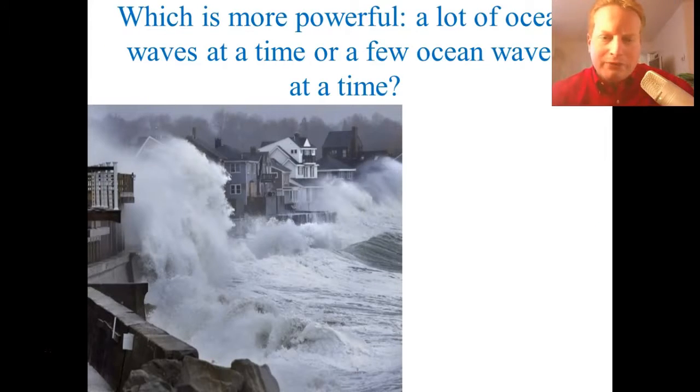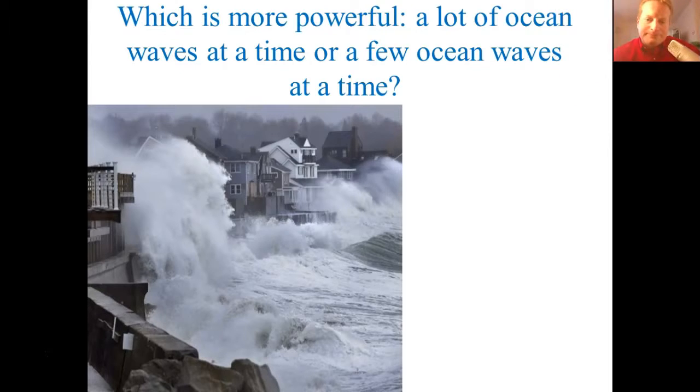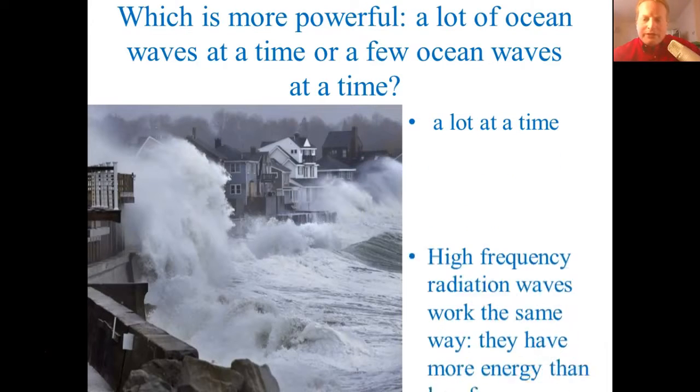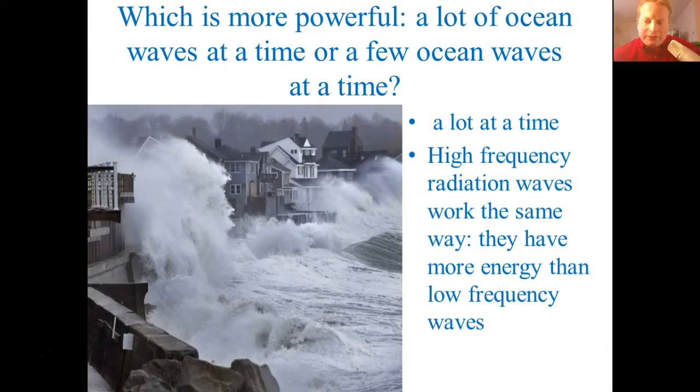Now, which is more powerful, a lot of ocean waves at a time or a few ocean waves at a time? Well, a lot at a time, right? And so that's why those high frequency waves, like gamma, which are the highest frequency on the electromagnetic spectrum, have a lot more energy, because they're hitting a lot more in a given amount of time compared to the low frequency waves.